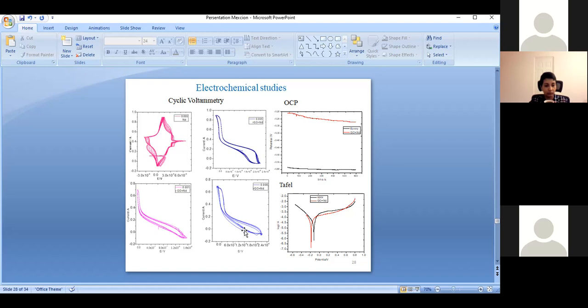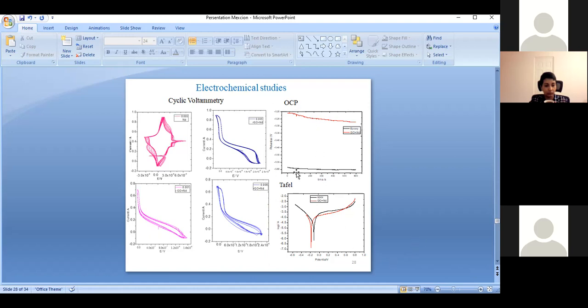From this we conclude this material can be used as an anode material for sodium batteries, because its carbon structure and carbon layers are large. The sodium ion radius is big, and it will be able to intercalate easily in the graphene sheets. Then we further move to the corrosion inhibition study.